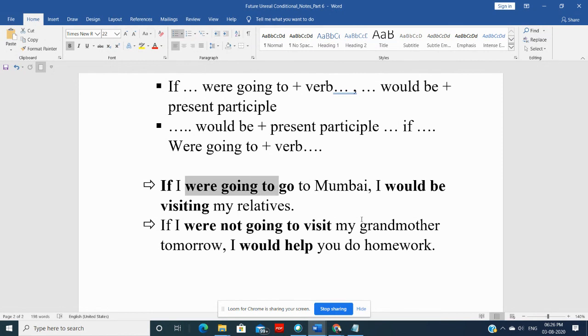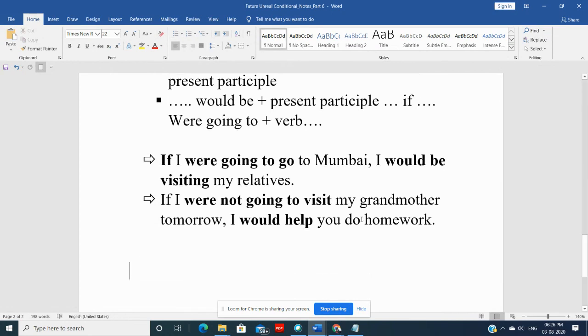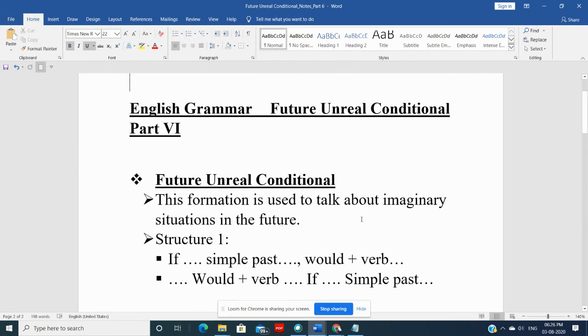Again, अगर ऐसा हुआ तो ऐसा होगा. Right? क्यों would use करते हैं? Same reason, because we are not sure about it. Because we are not sure that हम जाएंगे मुंबई, तो फिर उसके resultant condition का तो there is no question about it. So this is how we can use these future unreal conditional sentences.